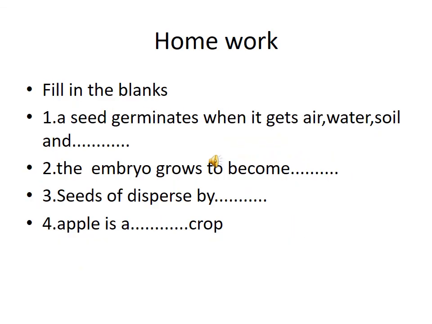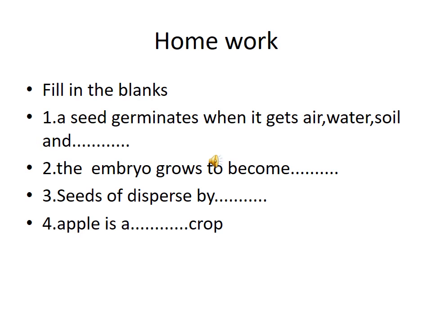Homework. Students, you have learned reproduction in plants. Some important points: reproduction from seeds and parts of a seed, seed germination and seedling, and next the parts of a seed and seed dispersal. What are the methods? Wind, water, animals and explosion, and some plants, monocot and dicot plants, with examples.